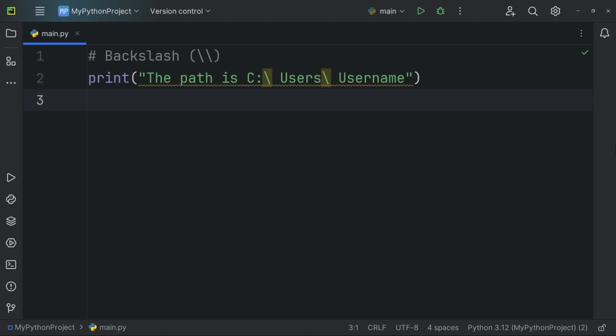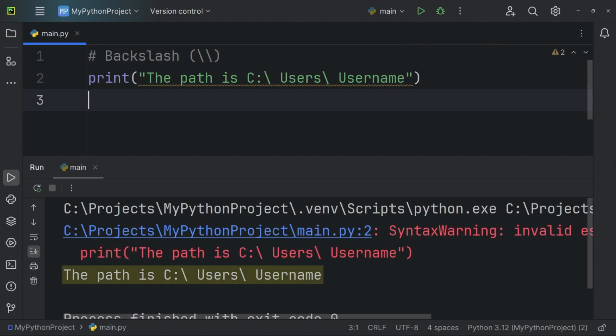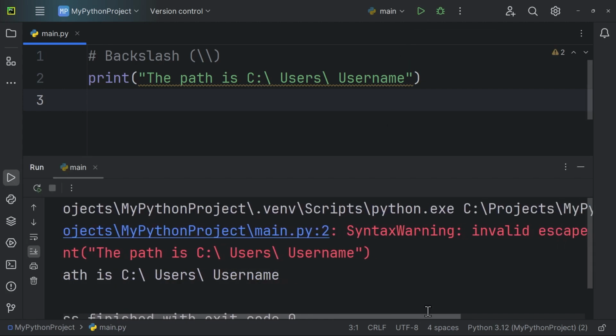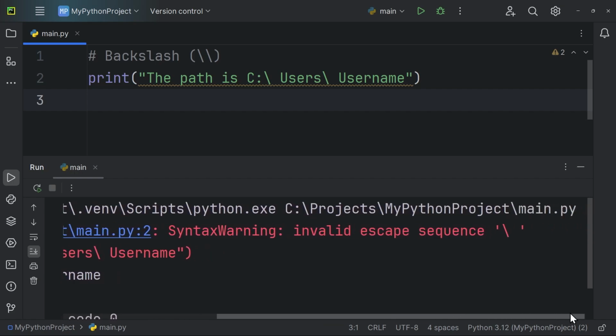If we have a single backslash in a string, Python will treat it as an incomplete escape sequence and give us a syntax warning. This is because the backslash is usually used to start an escape sequence. However, the code still runs and prints the output because a warning doesn't stop the program like an error does.